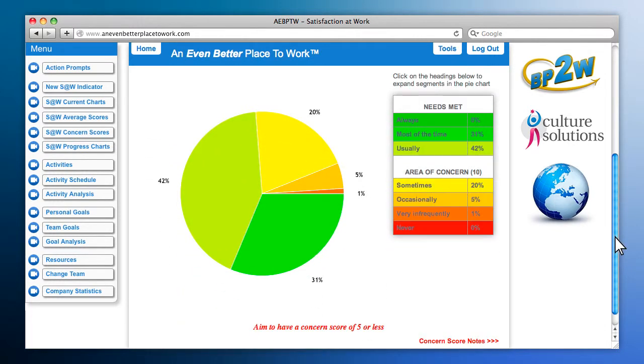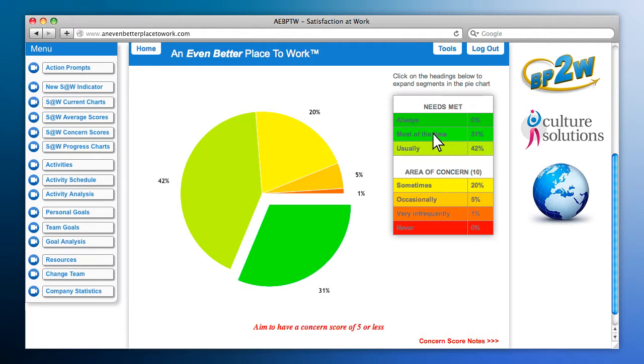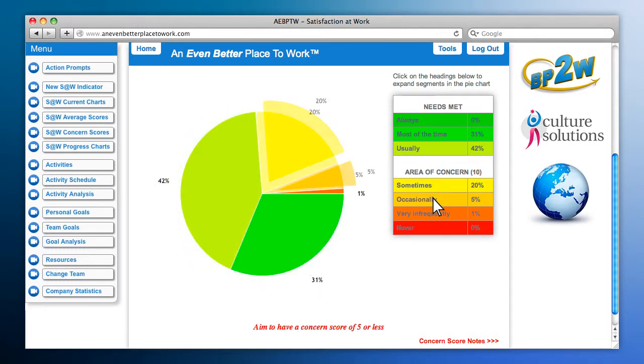Scroll down the page and you will see the needs met table and pie chart. If we click the words most of the time in the key, the related pie chart segment detaches. The same happens for usually, sometimes, occasionally, and very infrequently. If we click on Area of Concern in the key, all the concern segments are highlighted.